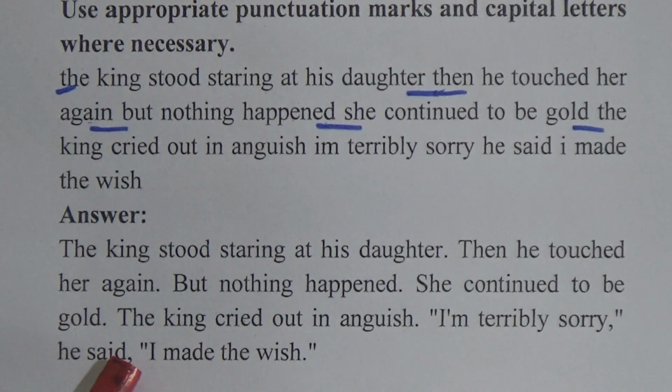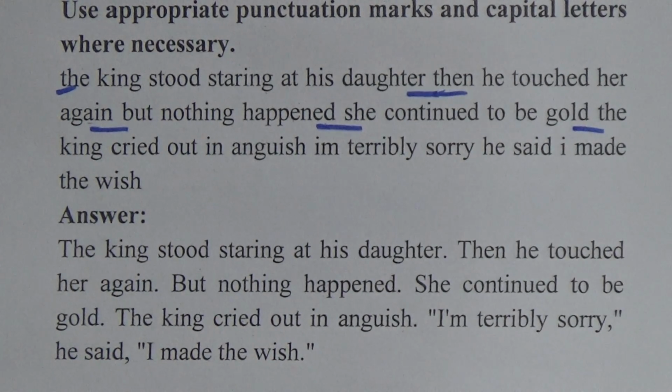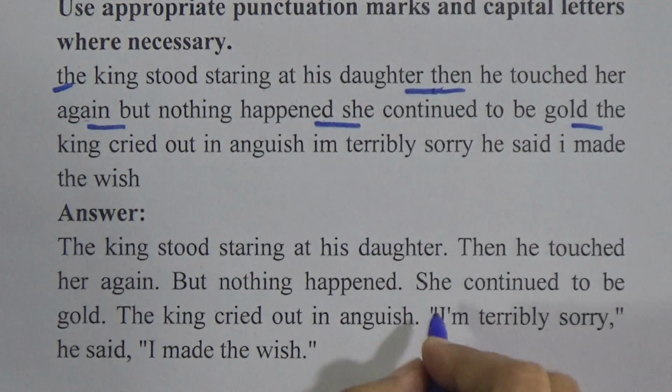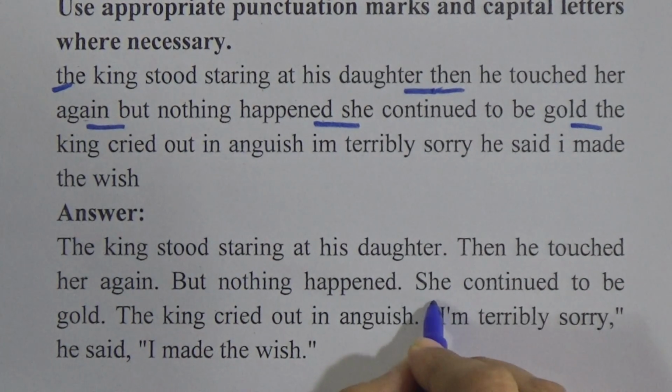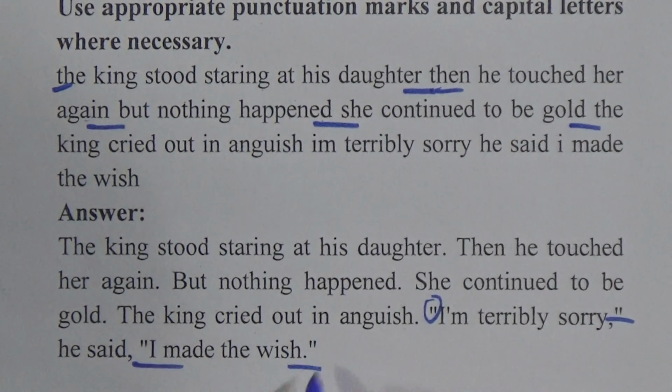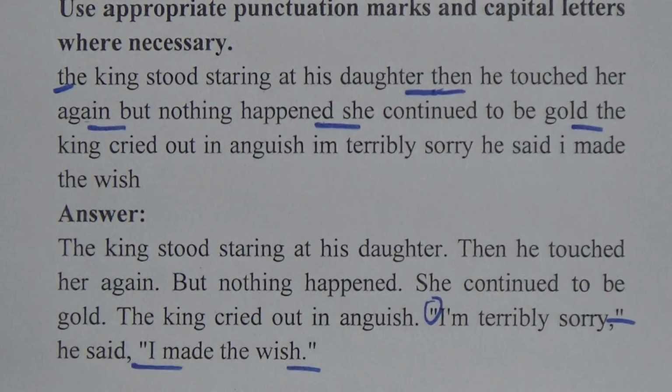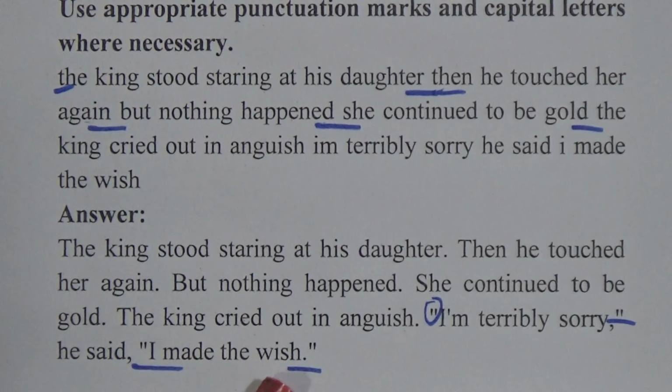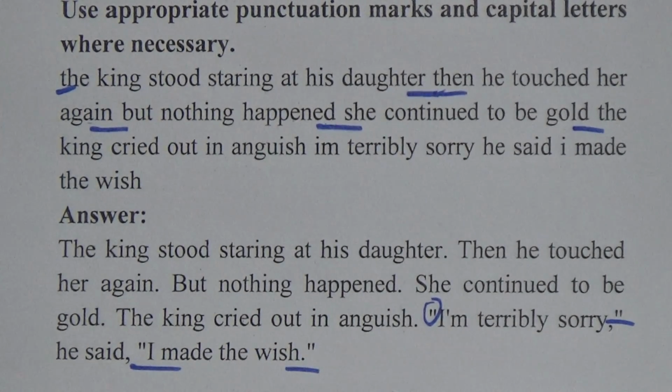Now look, "I made the wish." These are called speech marks. Then we will complete our sentence, "I made the wish," full stop, and then we will close it with a quotation mark.